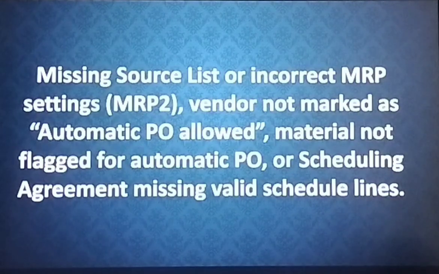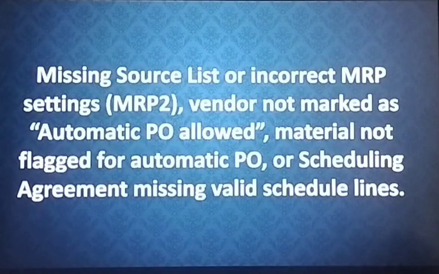It could be the source list missing or incorrect MRP settings, that is under the MRP2 view, or the vendor not marked as automatic PO allowed. Sometimes the automatic PO allowed check has not been enabled. Material not flagged for automatic PO is also a reason.